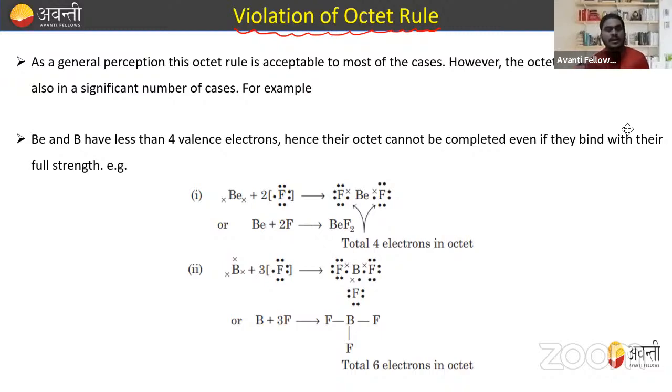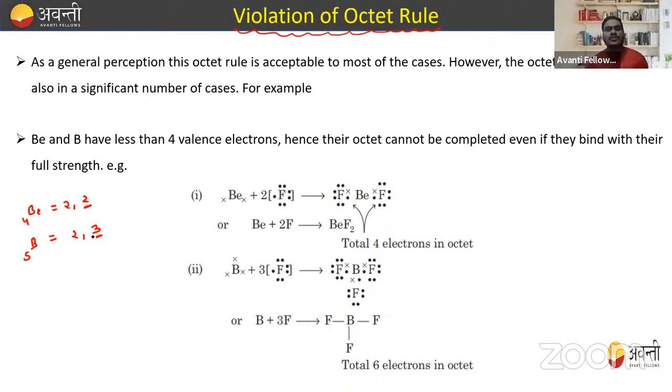For example, we know that beryllium and boron have less than 4 valence electrons, because beryllium has electronic configuration 2, 2, that is 2 valence electrons, and boron has electronic configuration 2, 3.